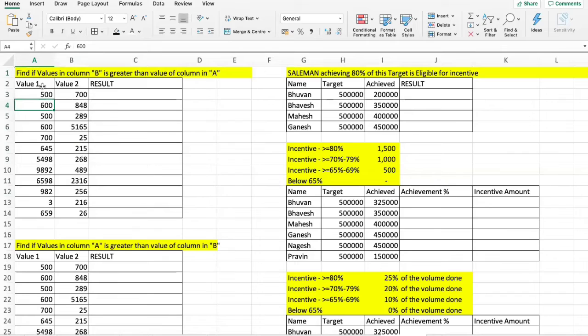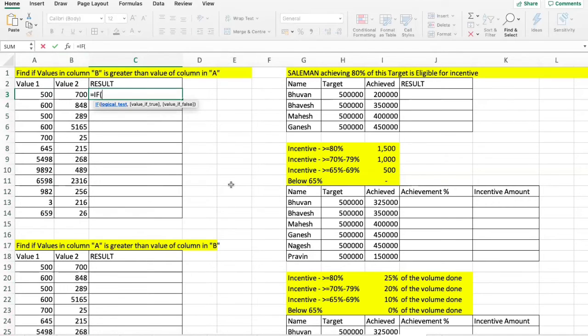In this particular example, we have 2 columns, value 1 and value 2. Let's see what we want to find. Find if values in column B are greater than values in column A. So we need to find whether column B values are higher than column A. So how to do that? You simply say equal to IF.